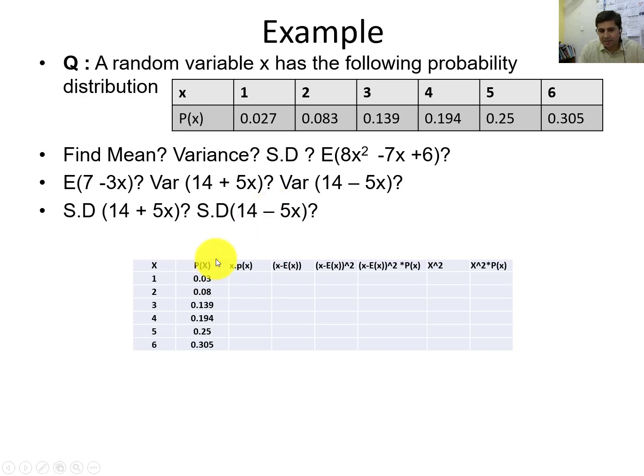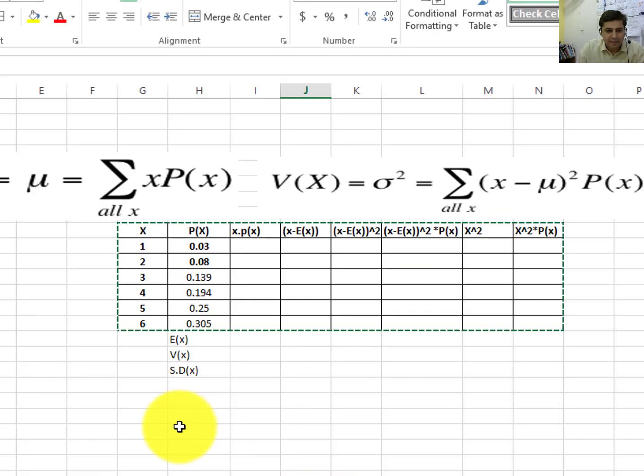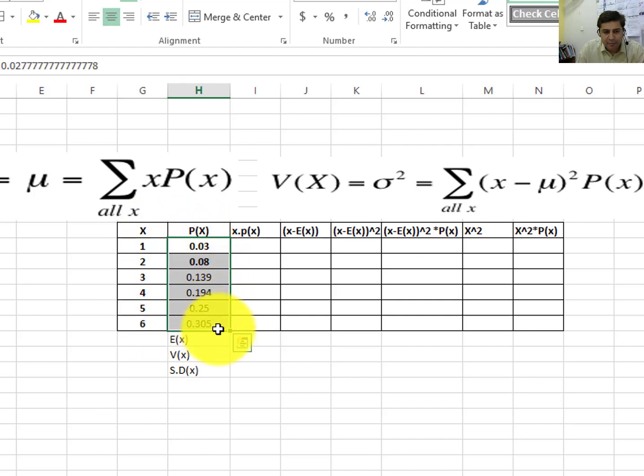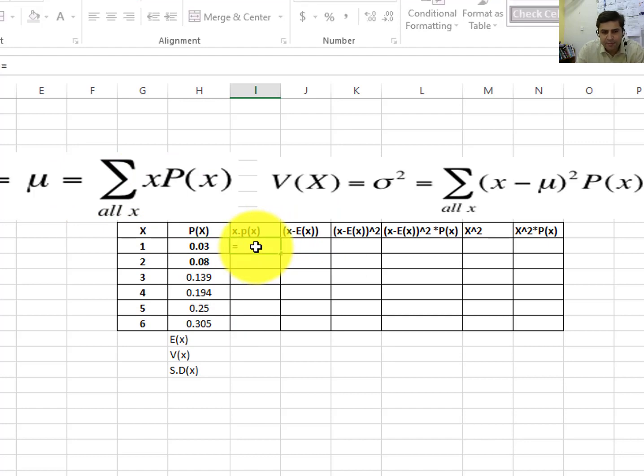You can easily solve this because this is our x random variable and these are the px. How will you calculate the mean? This is the formula for the mean: E(x) is equal to the summation of x into px. For example, these are the random variables and these are the probabilities. So this is my mean formula: E(x) is equal to mu is equal to the summation of x into px. How will you write this? Equal to this into their respective probability.